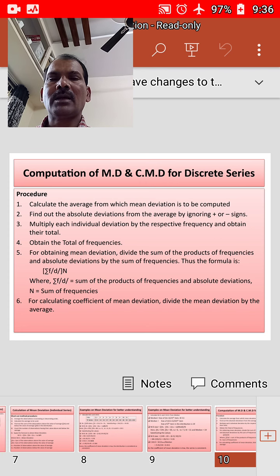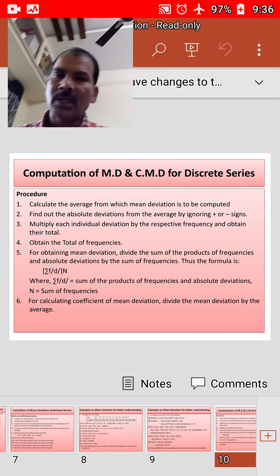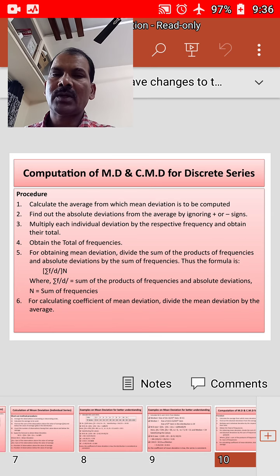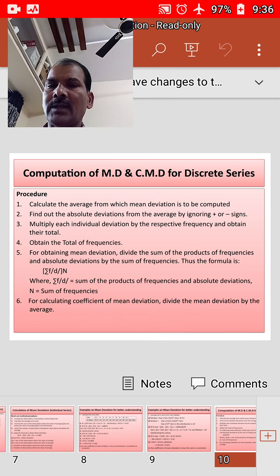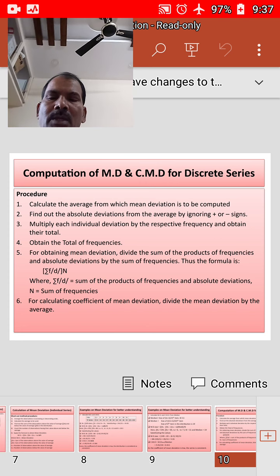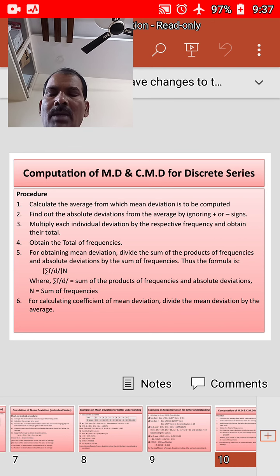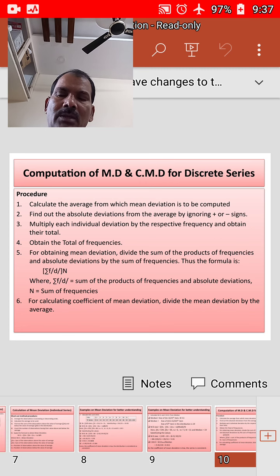Next, computation of mean deviation and coefficient of mean deviation for discrete series. The procedure is: first, calculate the average from which the mean deviation is to be computed. Second, find out the absolute deviation from the average by ignoring the plus or minus signs. Third, multiply each individual deviation by the respective frequency and obtain their total.